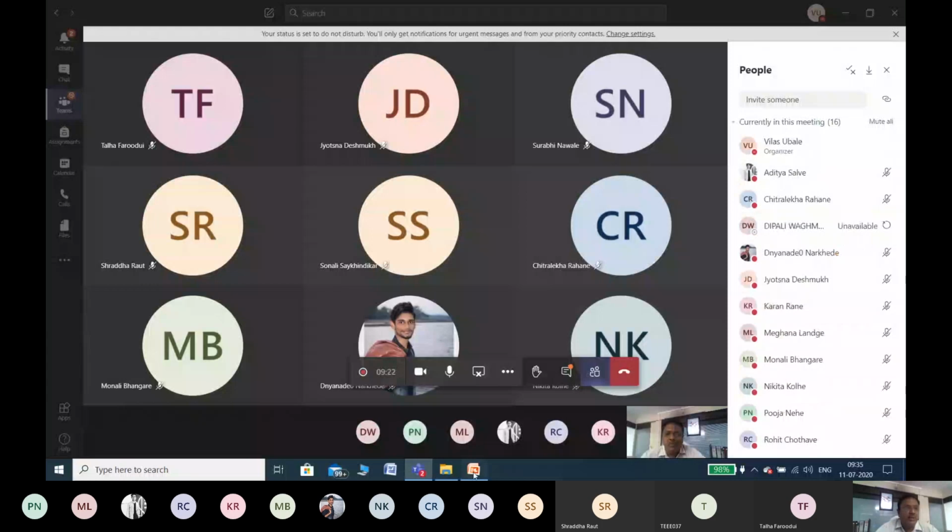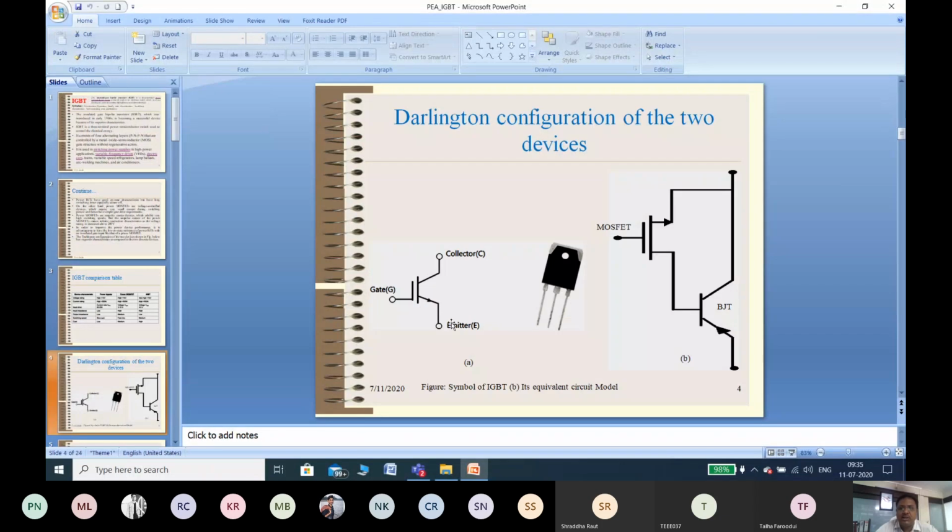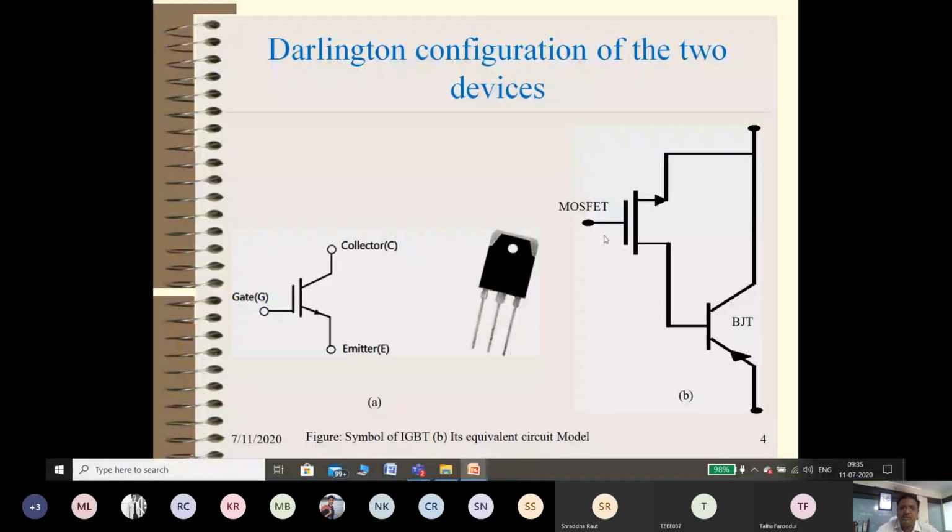So we will see the next one, that is the symbol of an IGBT. It is basically a small power rating IGBT. In its equivalent circuit, if you see at the input side, there will be a MOSFET, and at the output side there will be a BJT. So the current gain of BJT as well as the on state voltage drop of BJT can be achieved with this configuration, and the MOSFET is connected at the input side so that the input impedance of this device is large.